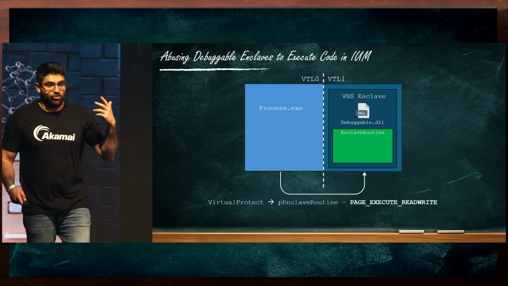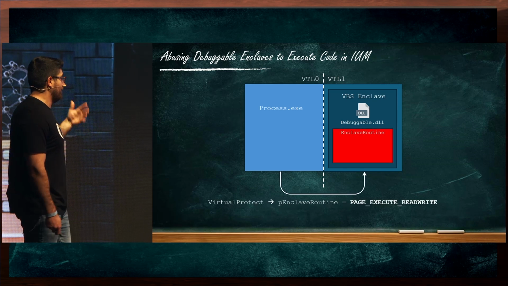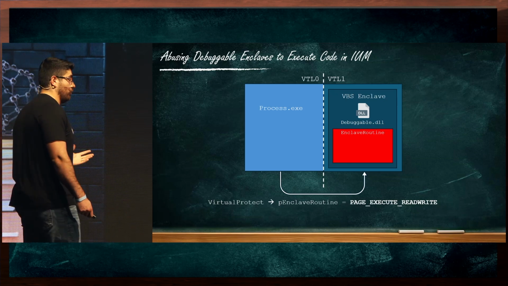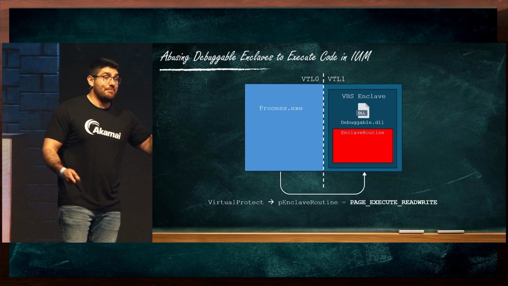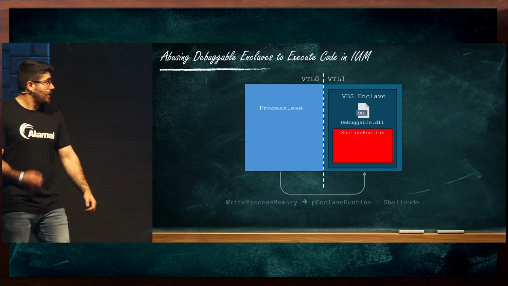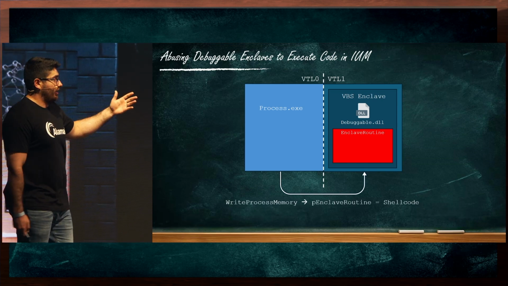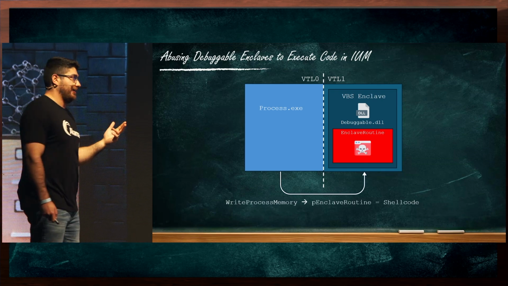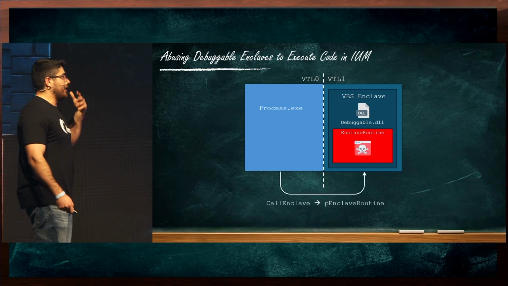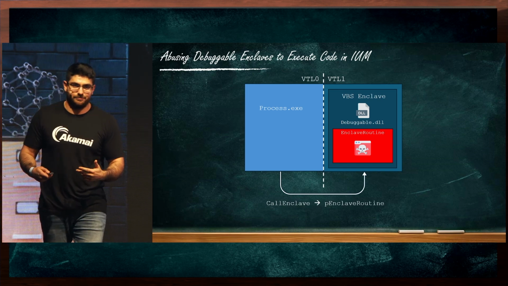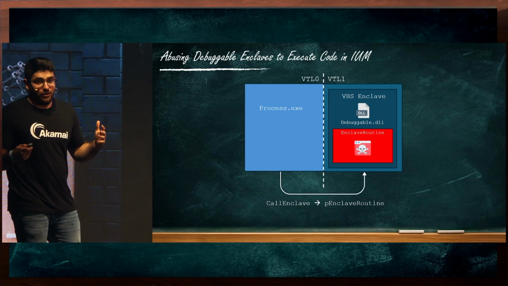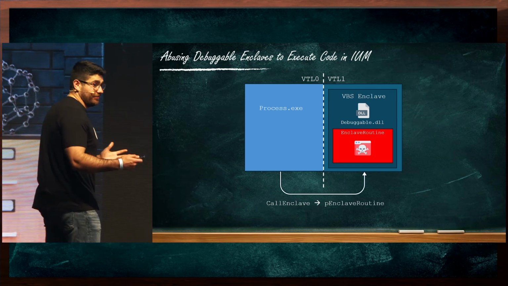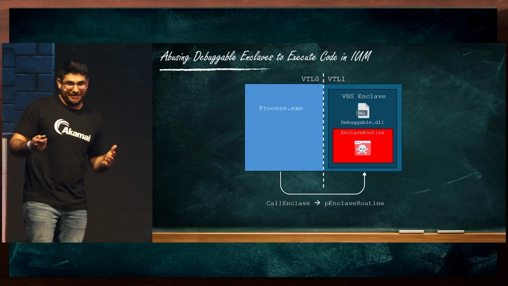We then change its memory permissions by calling VirtualProtect to PAGE_EXECUTE_READWRITE. This is only possible, again, because the enclave is debuggable. We can then write shellcode overwriting the original routine. And finally, we can use CallEnclave to trigger this routine. At the end of this process, we will have code execution in IUM, which is pretty nice.